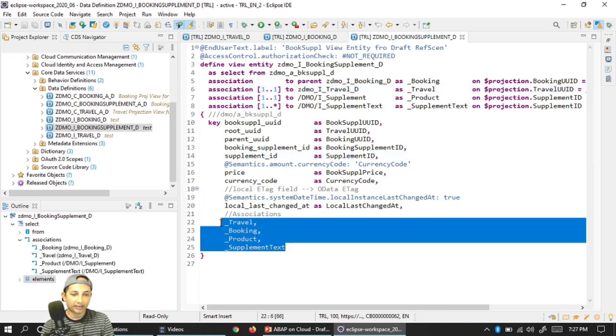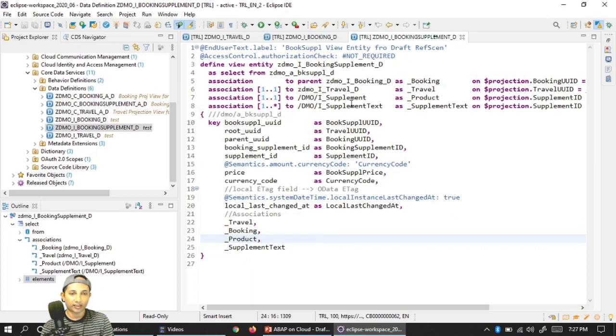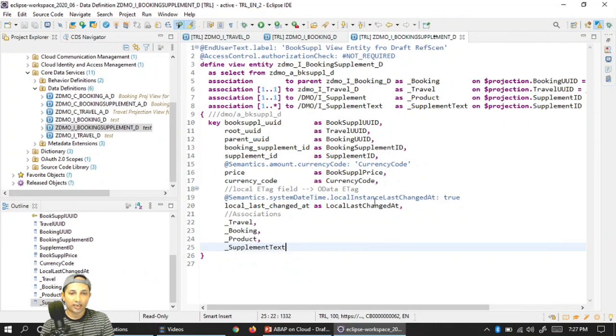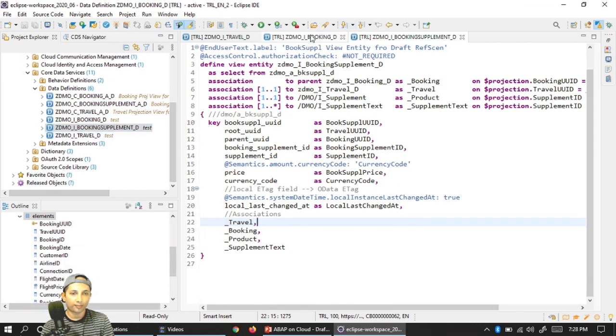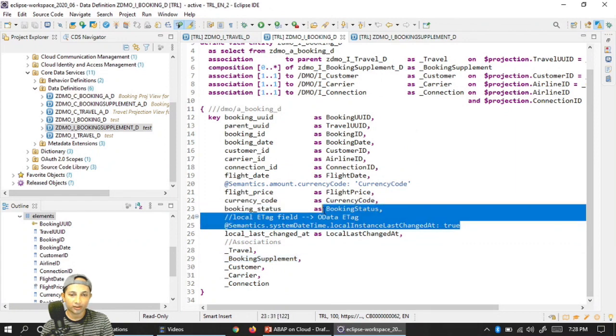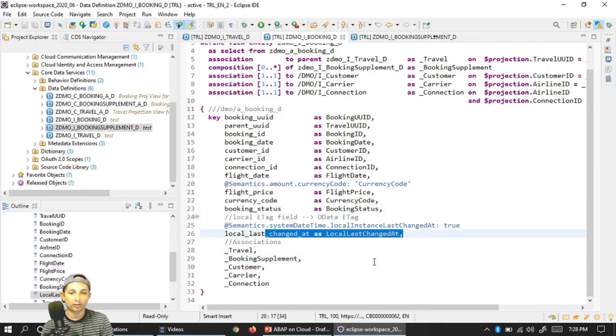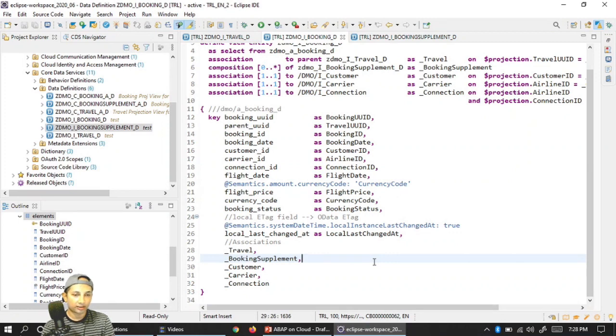And we are adding a little bit of supplement text and those kinds of things, and we are just exposing those associations pretty much. And here you see these annotations will easily enter the time part. Okay, system time, I should not be bothered. These annotations will take care. I think I have used the same annotations in all the places, so that the local time instance gets automatically generated. Okay, I'll not create it separately. There is no need. It's kind of side data we have used in an ABAP program, right? Similar way, or timestamp kind of. Okay, so pretty much simple.